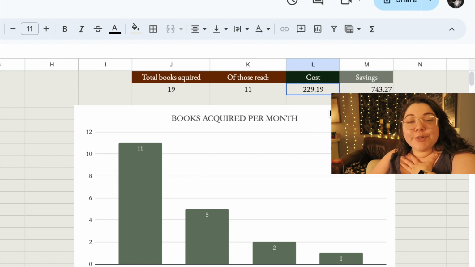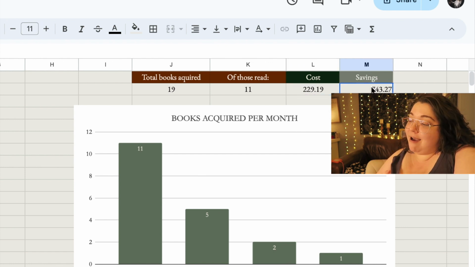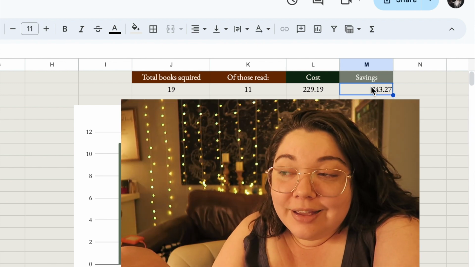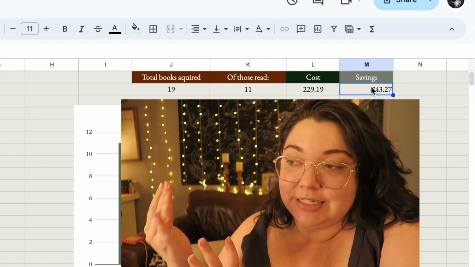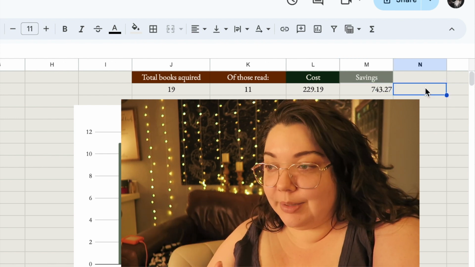It's over $700, but I've only spent a little over $200, and I kept thinking, oh my gosh, I spent over $200, that's so much. But looking at the savings, it's a good ratio. I could have spent nearly $900 had I not used Libby or Hoopla. So I find that really cool. I love seeing that number go up every time I use Libby or Hoopla.